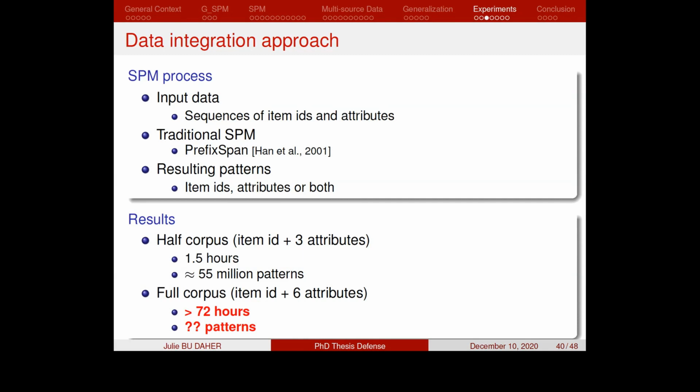Even on a machine with a high storage capacity, the execution of the algorithm stopped after 72 hours, probably because of the huge number of patterns that would be obtained and the redundant patterns in this approach. Therefore, this proves the inefficiency of the data integration approach if it is applied on a multi-star structure of data.